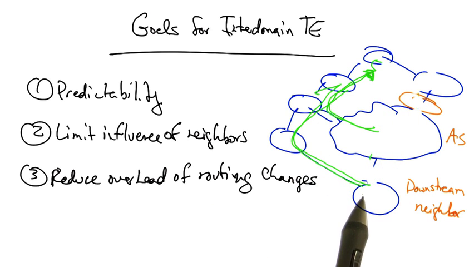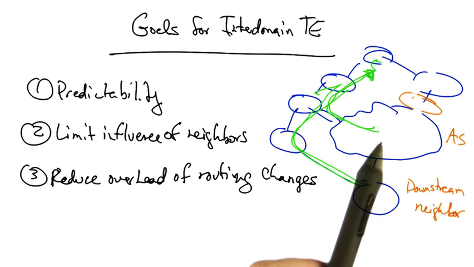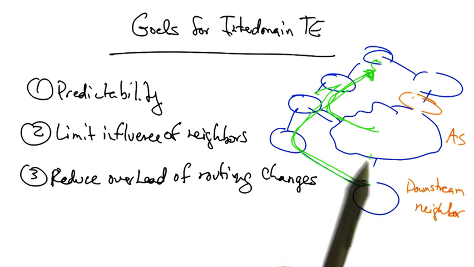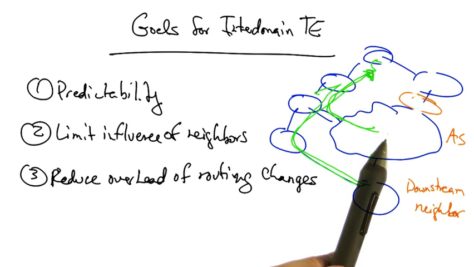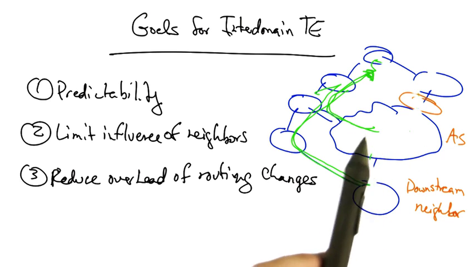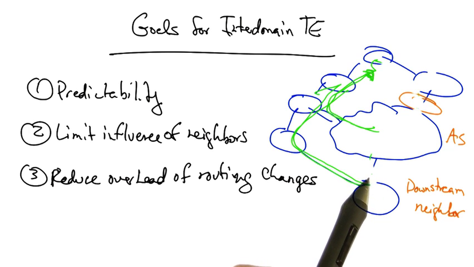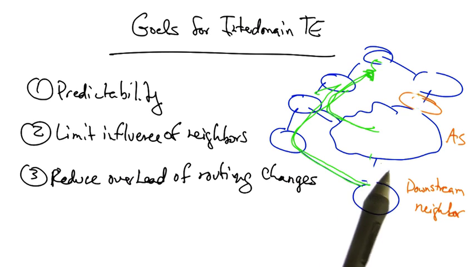In response, the downstream neighbor might decide not to send its traffic for that destination through this autonomous system at all, thus affecting the traffic matrix that this AS sees. So all the work that went into optimizing traffic load balance for this AS is for naught, because the change that it made effectively changed the offered traffic loads and hence the traffic matrix.